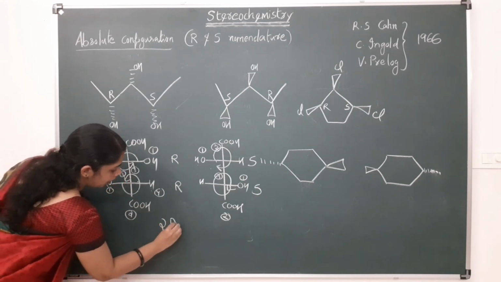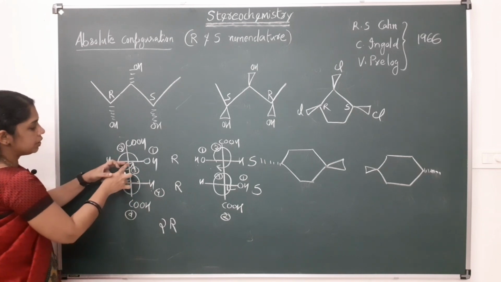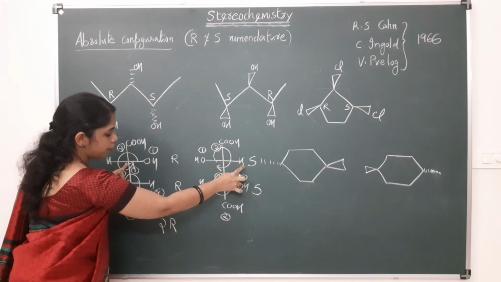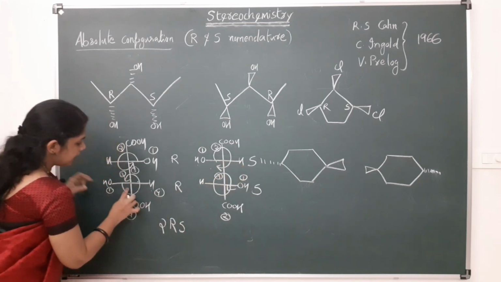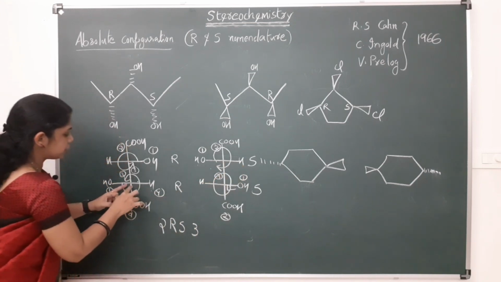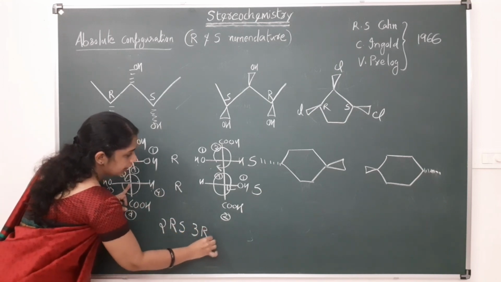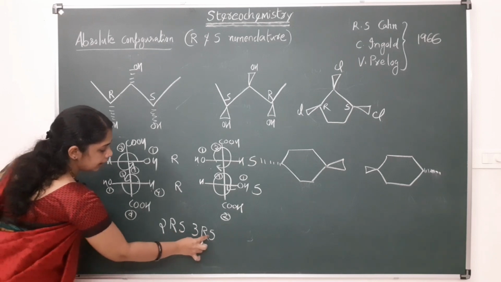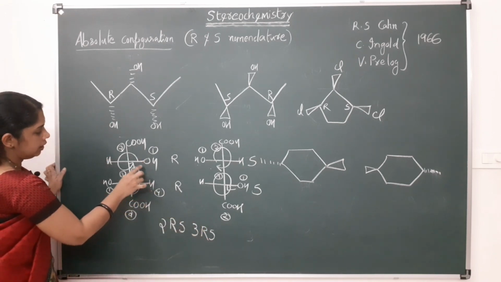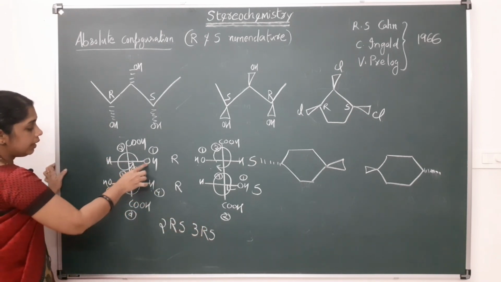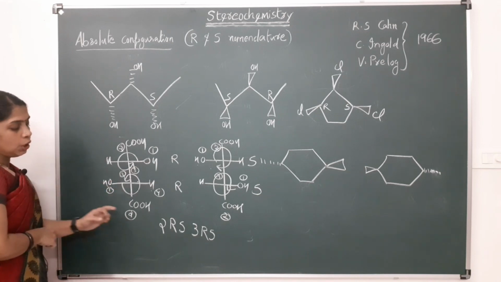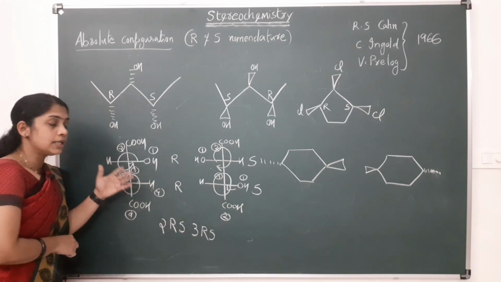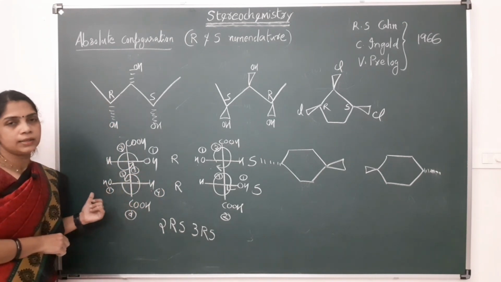So, 2R, this second position having the R configuration, and this second position also having the S configuration. So, 2RS. This third position has the R configuration, and in this case the third position has the S configuration. So, 2RS, 3RS, dihydroxy succinic acid. That is the nomenclature for this racemic tartaric acid.